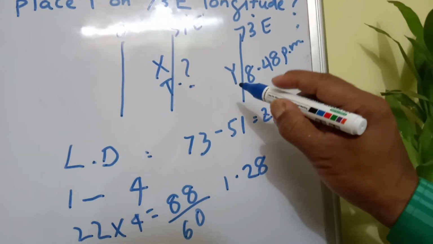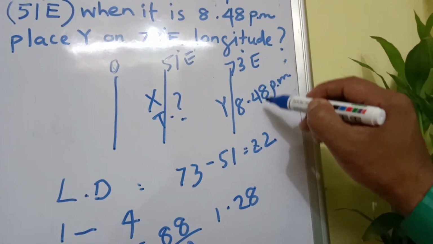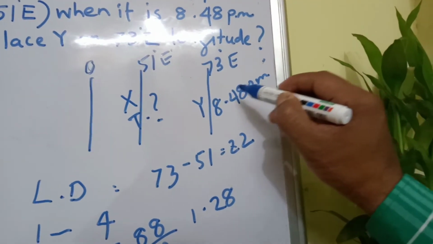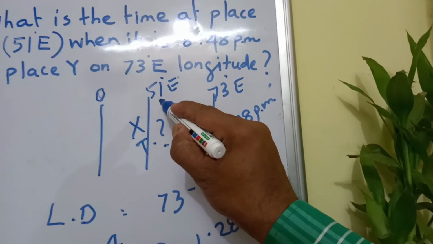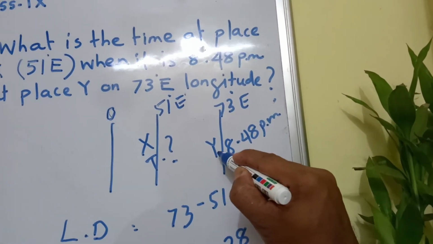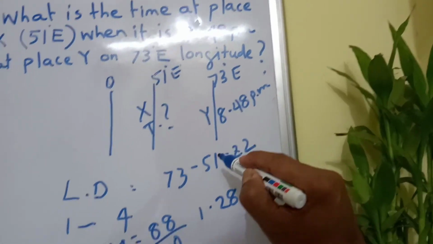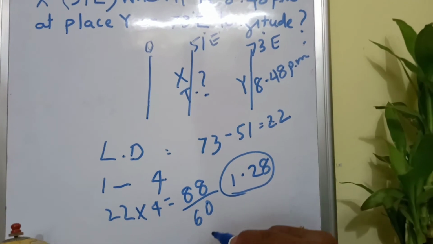Now come to this point. Here the time of place 73 degrees is 8:48 pm. Time of 51 is unknown, and here you see 51 longitude is located to the west of place Y. Therefore, time is to be deducted. The time gap of 1 hour 28 minutes is to be deducted.